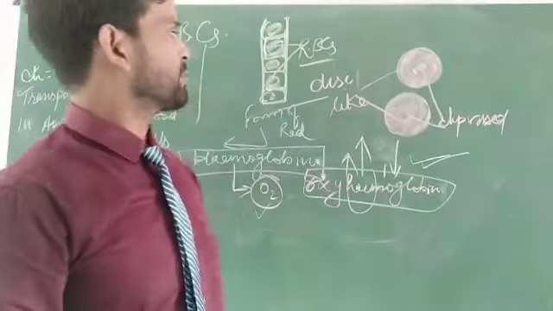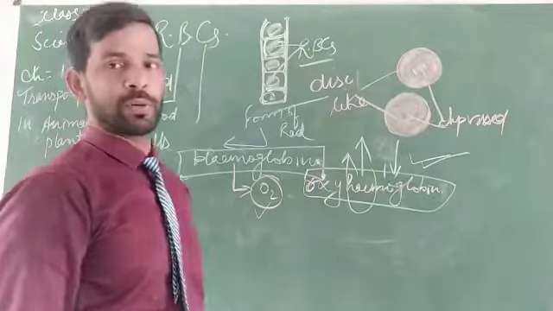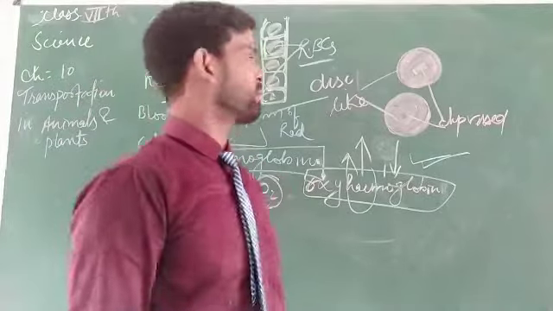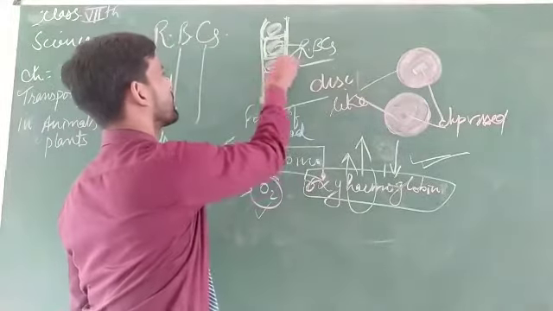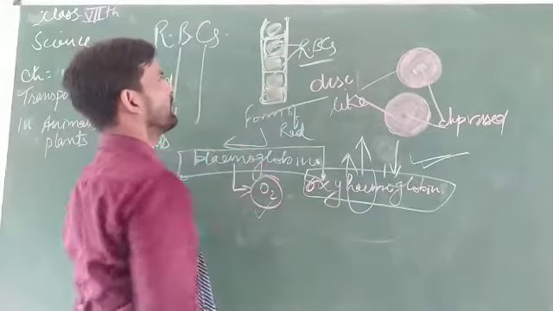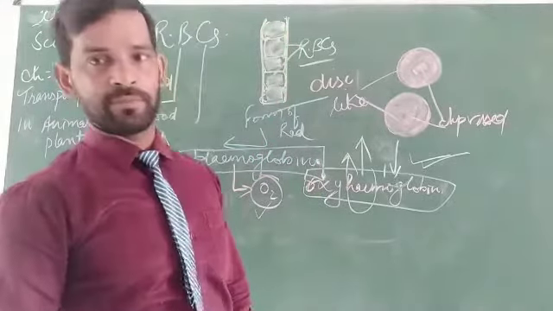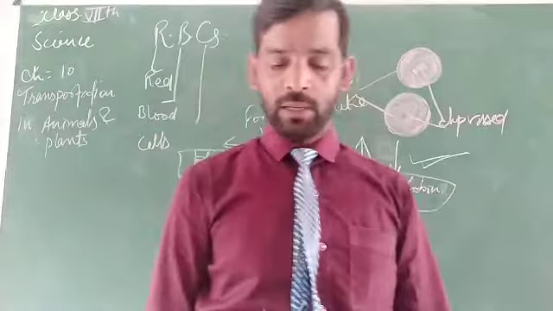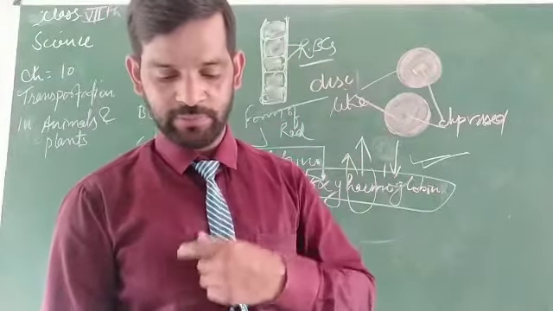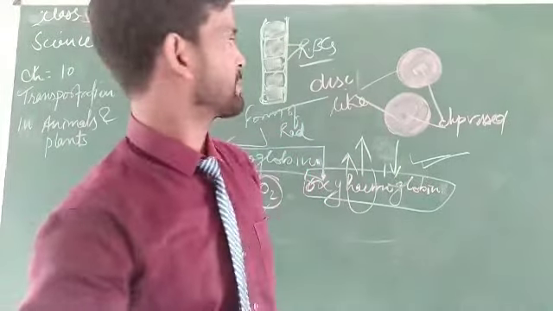They form in 120 days from the bone marrow. Okay, and next one is white blood cells.